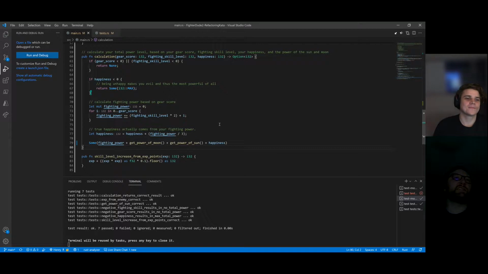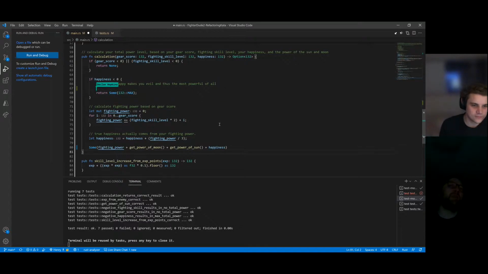Well, maybe an easy thing to do would be to first take that Some i32 max and introduce a variable and give it a name. We want to introduce a local. Let's call it applesauce because I don't know what it does right now.